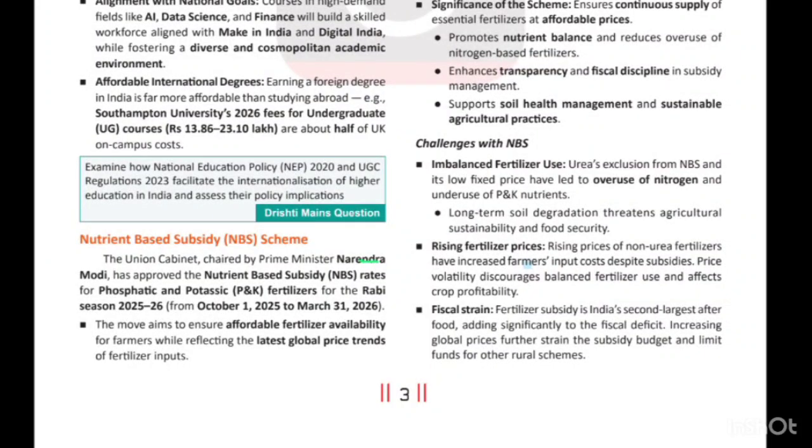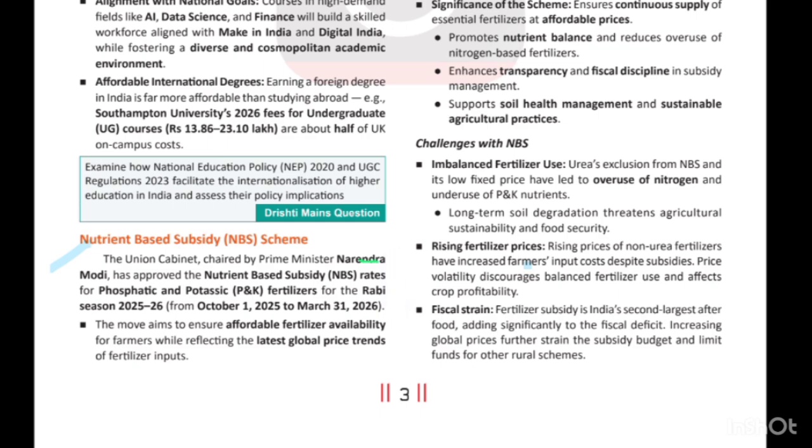Good morning, everyone. Today, our topic of discussion is the nutrient-based subsidy scheme. So this is the topic. As we know, recently the Union Cabinet has approved this nutrient-based subsidy scheme for the phosphatic and potassium fertilizers. Basically, it is notified for the different seasons.